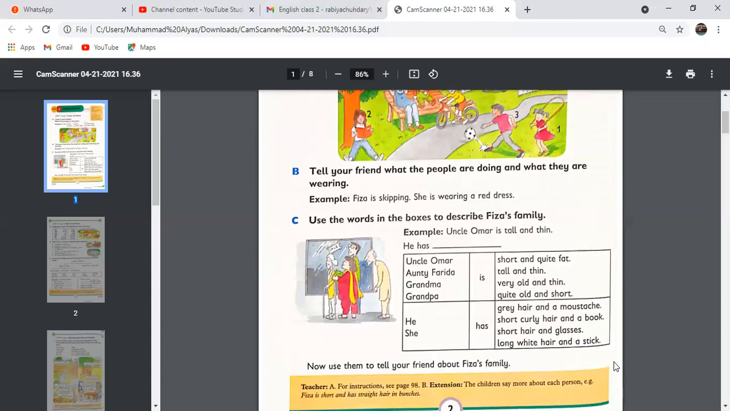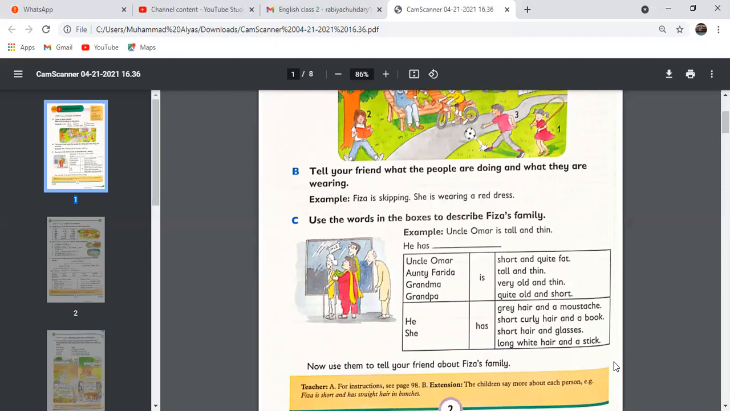We discussed describing words in class 1. If you remember, describing words are the words that tell you more about a noun. So describing words tell you more about a noun, what the noun is looking like. Is the noun tall or short, is the noun old, or the color of the noun.